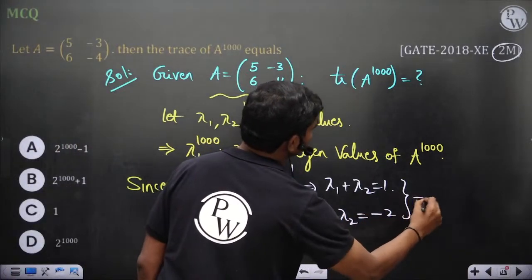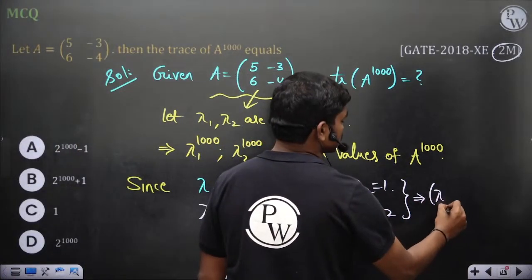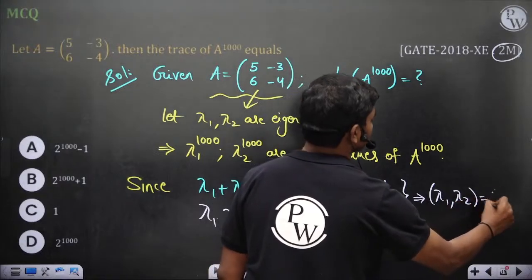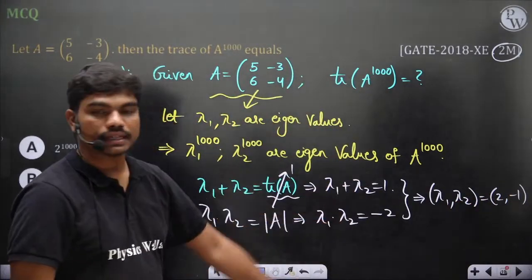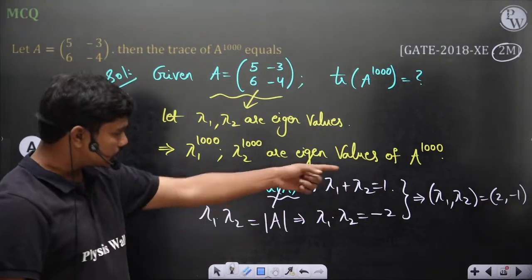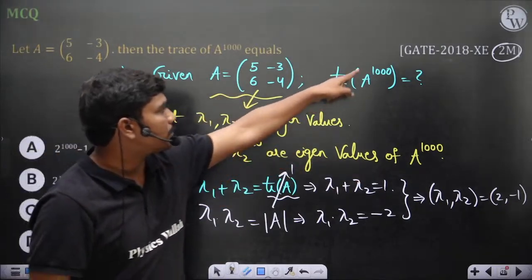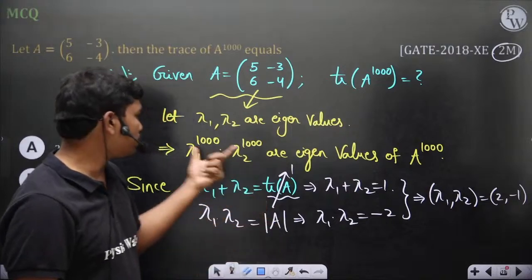So these two imply the eigenvalues are 2 comma minus 1, so that if you add them you will get 1, and if you multiply them you will get minus 2.